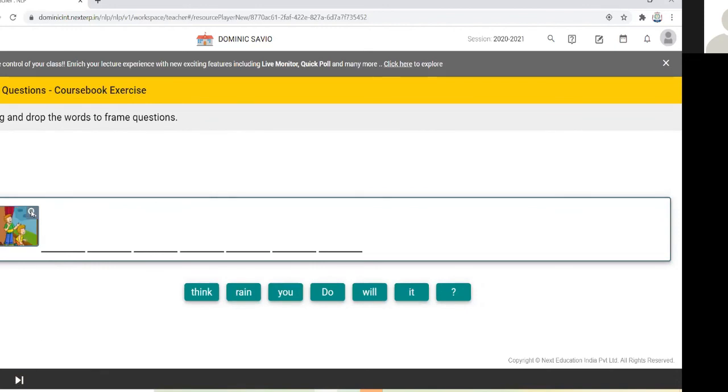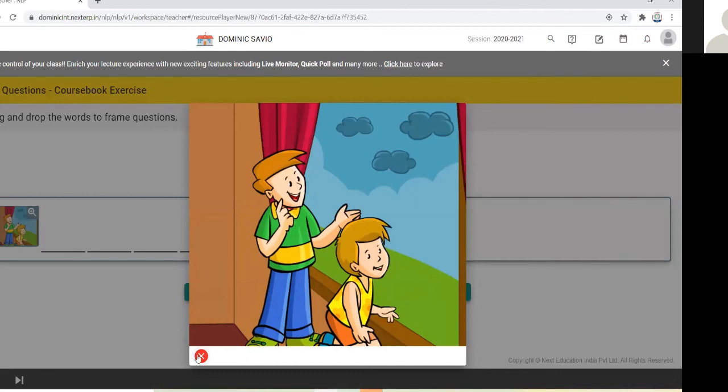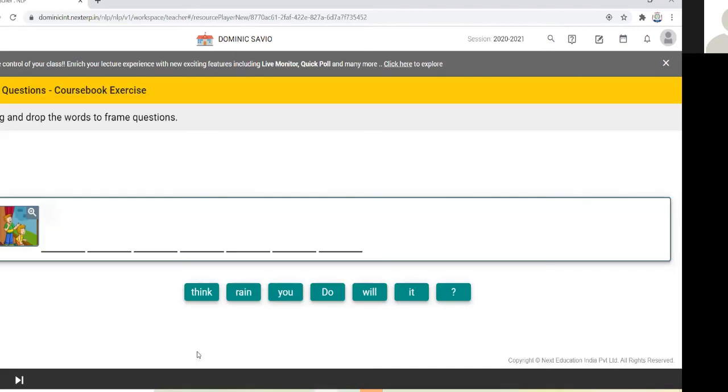Frame question sentences. Okay. So next one. This is the picture. They are looking through the window. Think of the words you can use to form the questions. The words: think, rain, you, do, will, it, question mark. Okay.